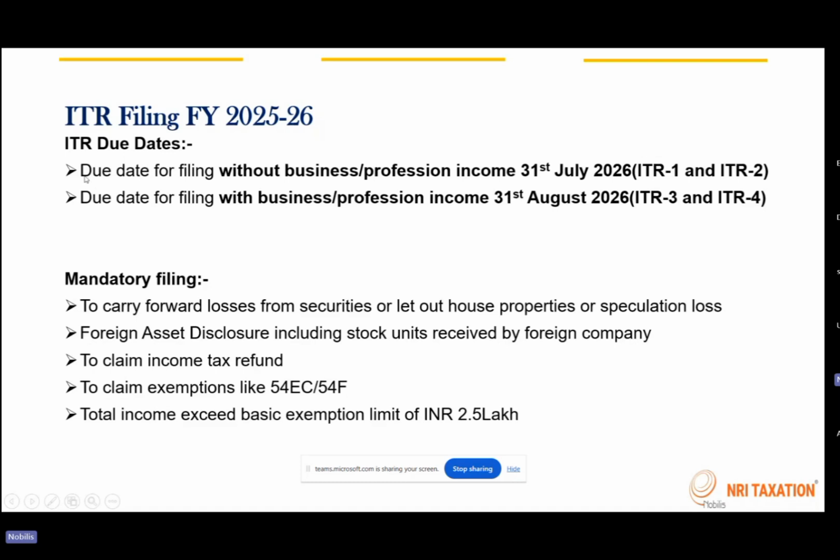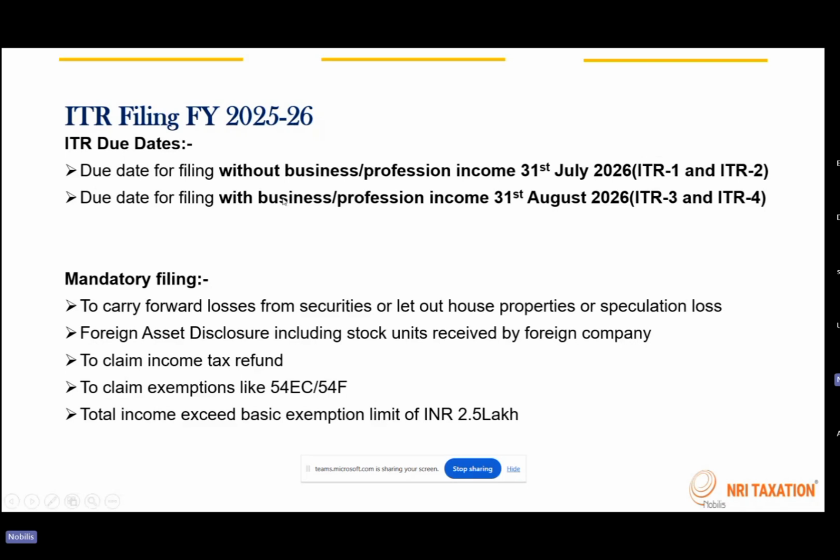Everyone who has just salary, interest, or rental income, with no tax audit applicable, the due date remains the same, 31st of July, and the forms applicable will be ITR 1 and ITR 2. But an individual who has business and profession income, the due date is going to be 31st of August 2026, and the forms applicable are ITR 3 and ITR 4.